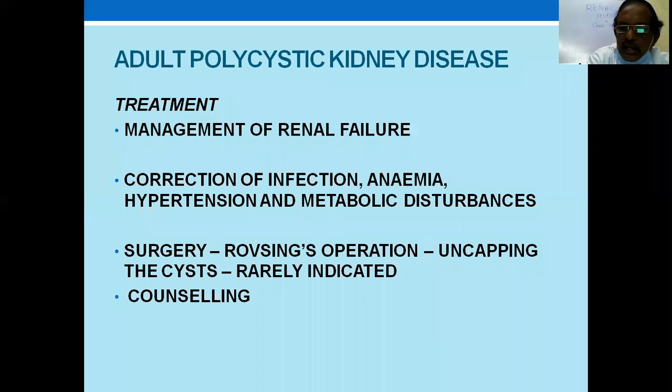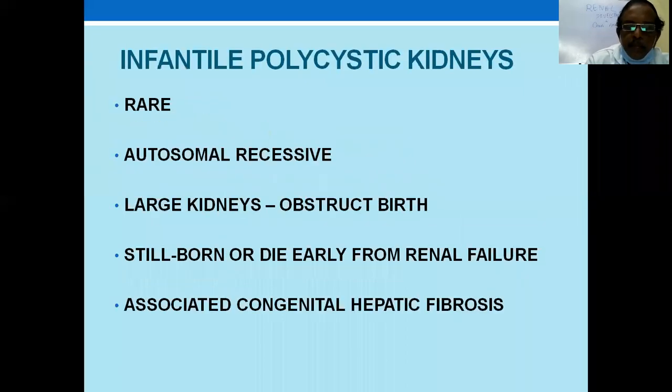Otherwise, there is no role of surgery in adult polycystic kidney, except management of renal failure by medical means or renal transplantation when it is required. This Rovsing's operation is of historical importance. Of course, a very big cyst, you can always aspirate it under ultrasound guidance or deroof it with laparoscopy.